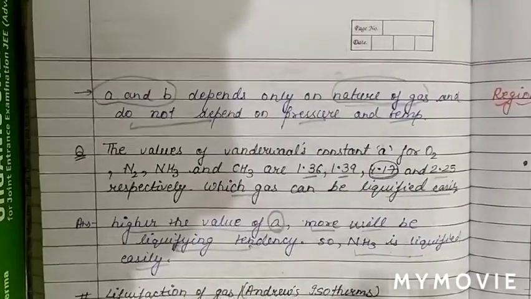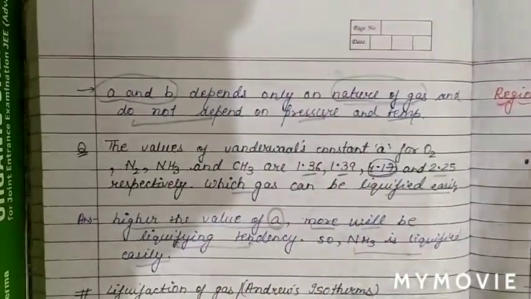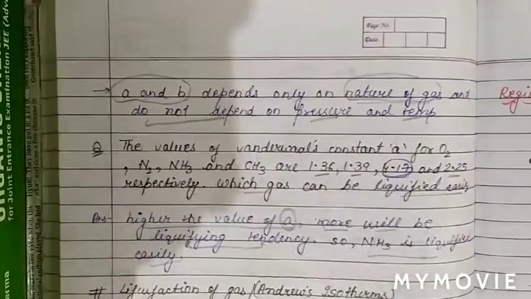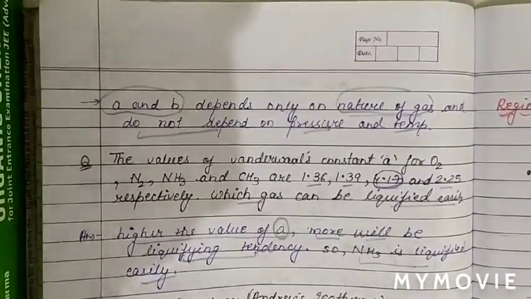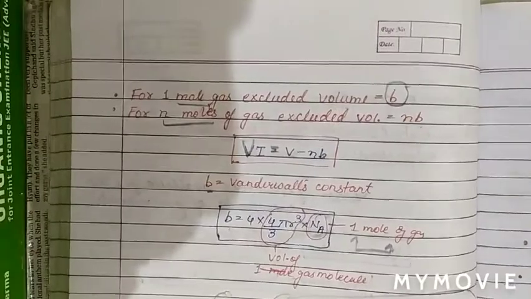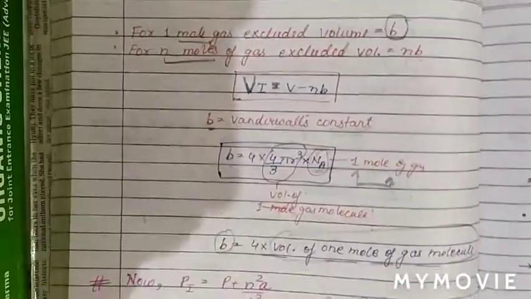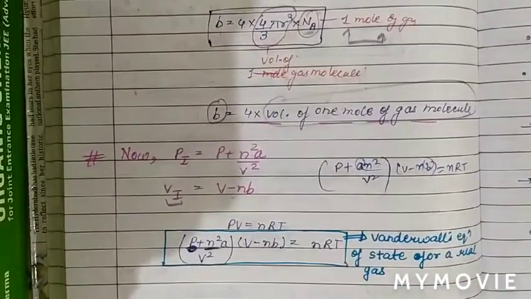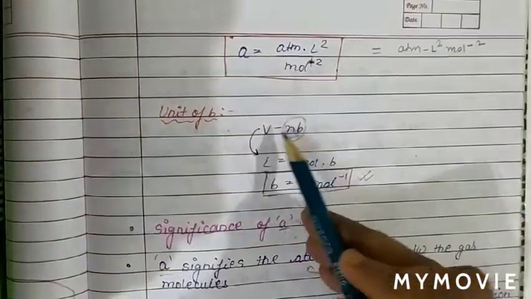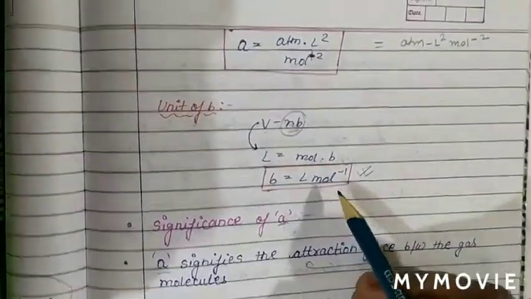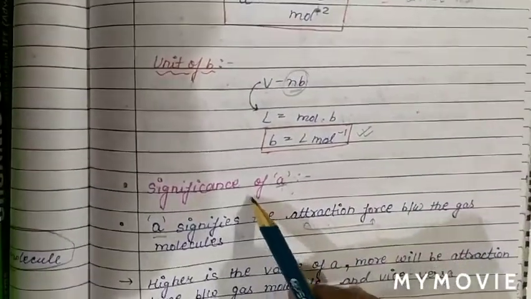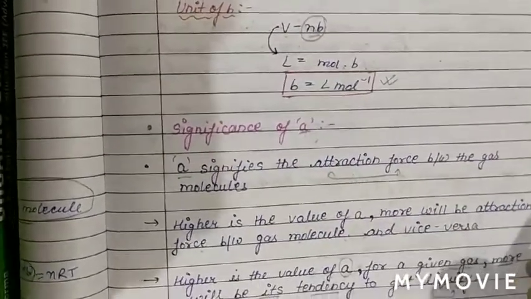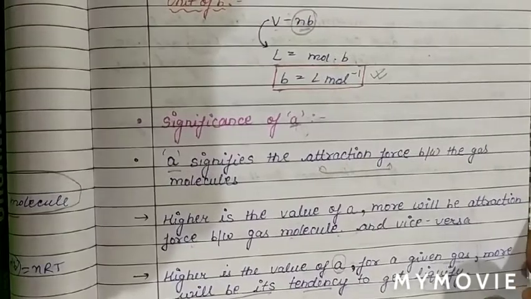So we have studied two van der Waals constants, one is A and one is B. We have found the unit of A and the unit of B, and also the significance of A. So what is the significance of A?